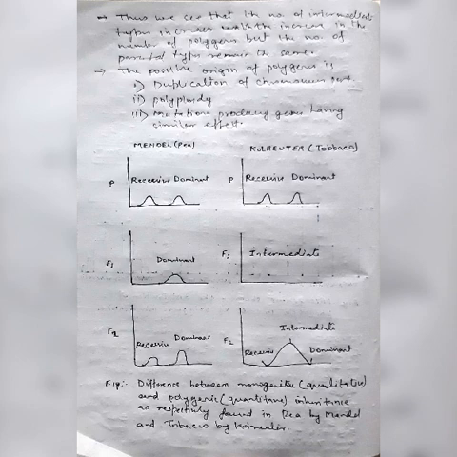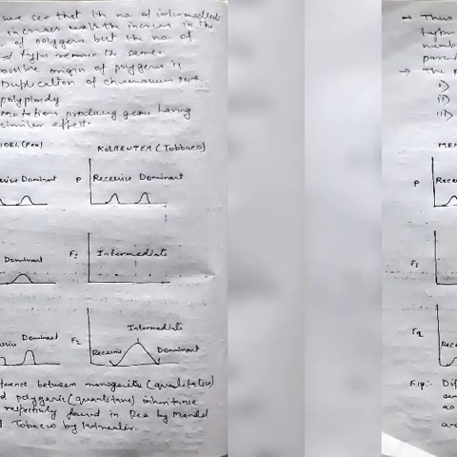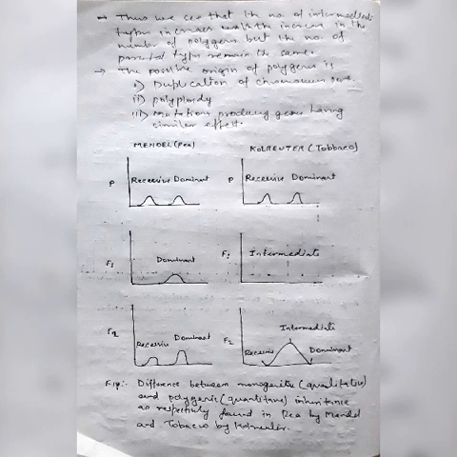Now here is a question: the differences between monogenes and polygenes. You have to learn this. The differences between monogenes and polygenes. I have divided it into two halves, the first one is monogenes and the second is polygenes. Monogenes are also known as monogenic inheritance and qualitative inheritance, and polygenes are quantitative inheritance and polygenic inheritance. Now we can study one by one.